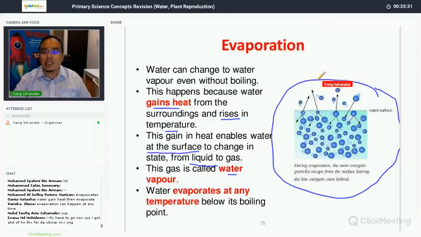Now the higher temperature in the surrounding above the water will agitate the particles of water which are near the surface. Because of the more energy which the particles of water at the surface get, they will evaporate, leaving the less energetic ones behind. Again, you don't have to know this, but by showing you this diagram, you can better understand how evaporation takes place.